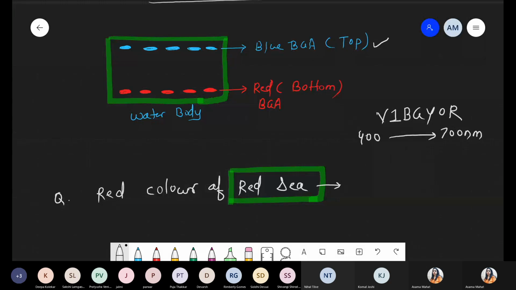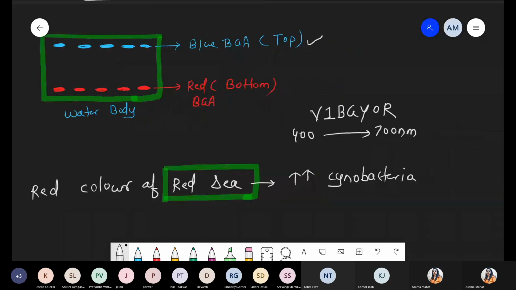Okay, where were we? Yes, we are talking about one question. What is the meaning of the Red Sea? Remember this point. The color of the ocean, the color of the sea, becomes totally red. And why is this possible? It is possible because of the growth of cyanobacteria. So we are talking about a high amount of cyanobacteria growth, right?